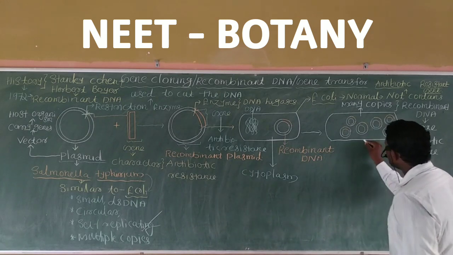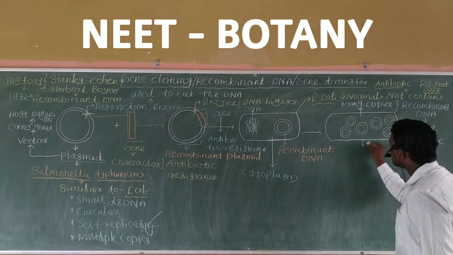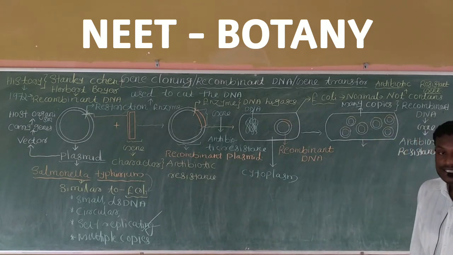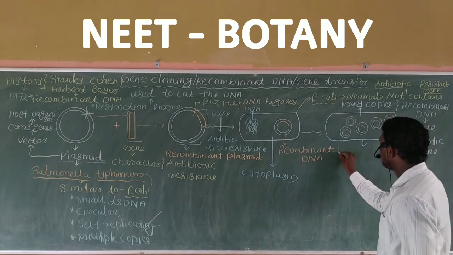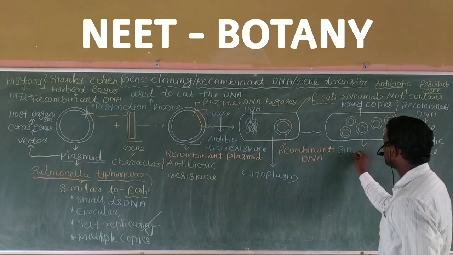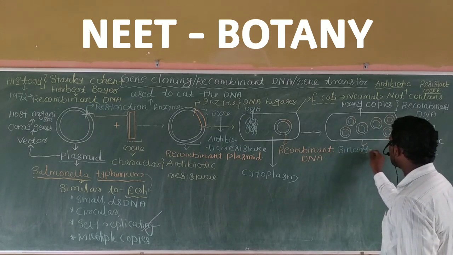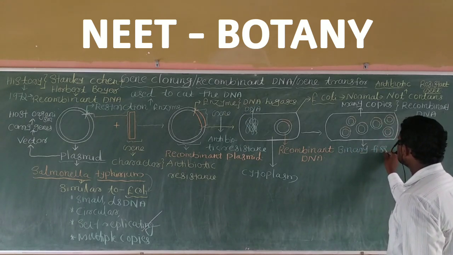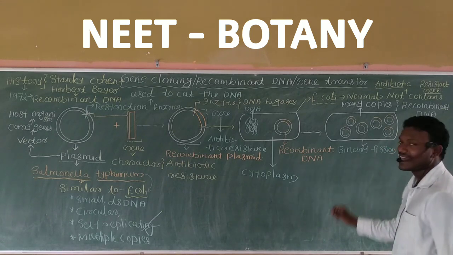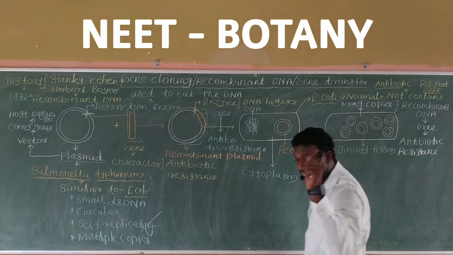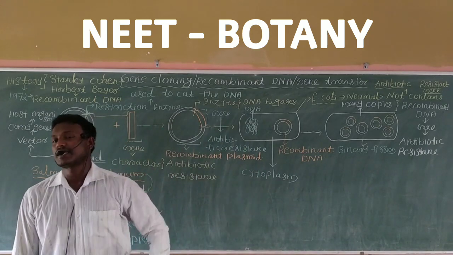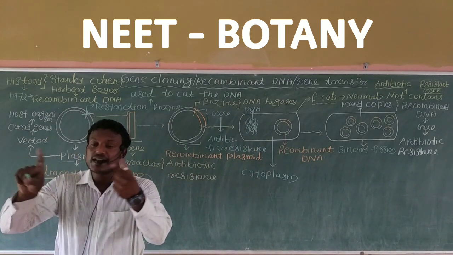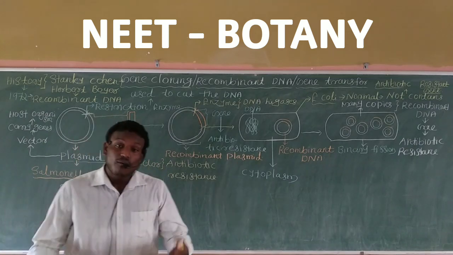So listen, we know the most common method of reproduction present in bacteria, you can note, is binary fission. Yes or no? Binary fission is a type of asexual method of reproduction. One cell divides into two daughter cells.